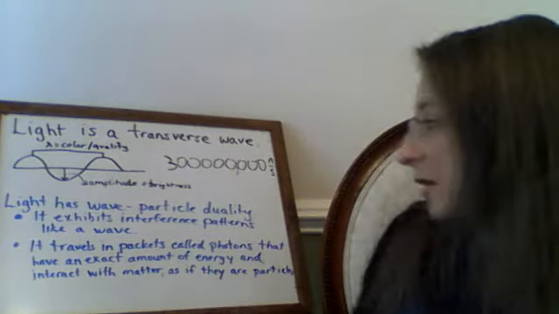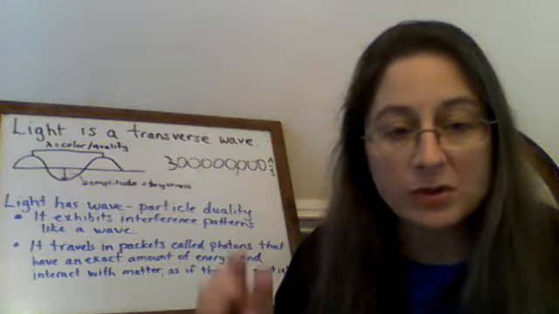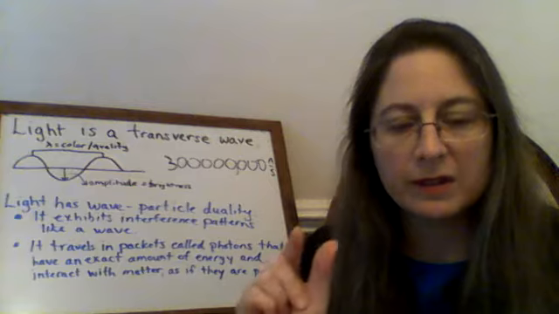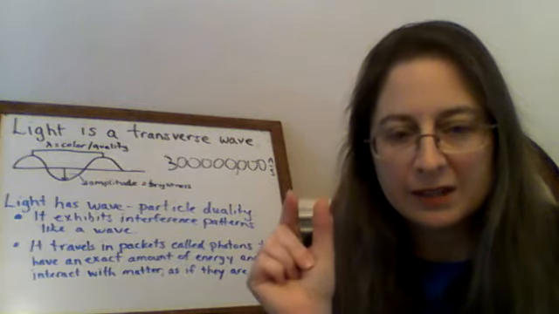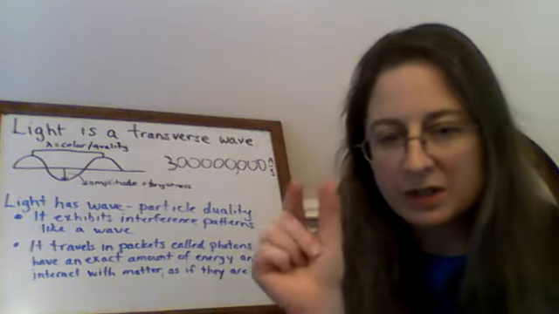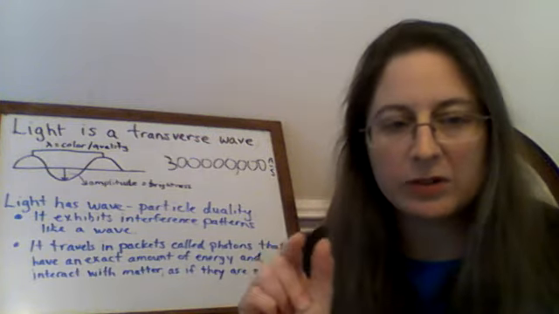Light also behaves like a particle. So light travels in discrete packets, and that word discrete in this case means that it contains an exact amount of energy. And so light travels in these little packets with an exact amount of energy called photons.